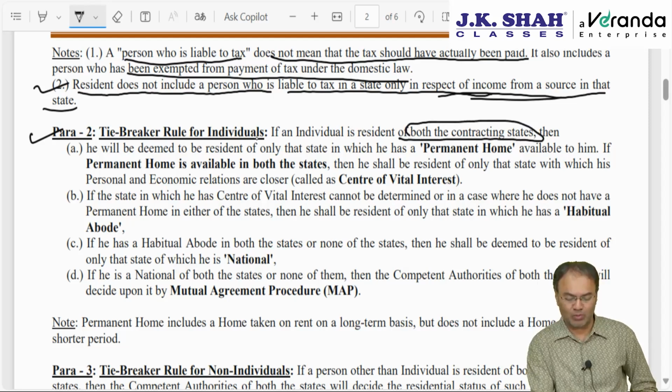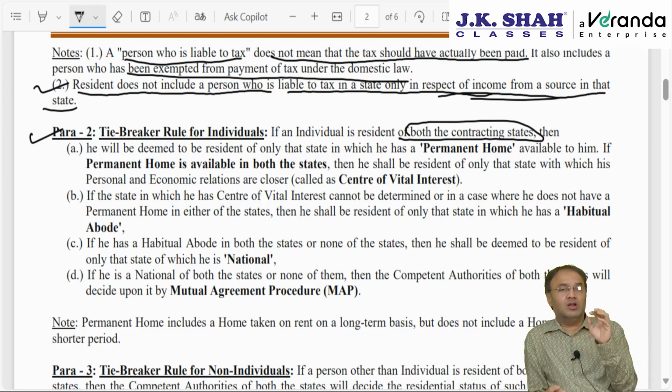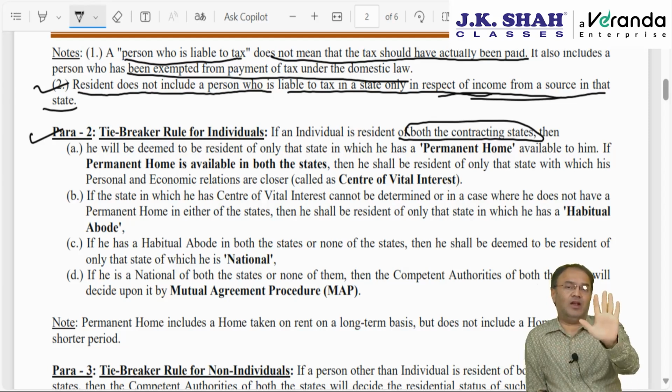If he is a resident of both the contracting states, then that will create a problem. So the solution is that, out of the two countries in which he is resident, we will have to finalize and put our rubber stamp on only one of the states based on the following 5 factors, but the 5 factors are converted into 4 points. One by one we'll be discussing.